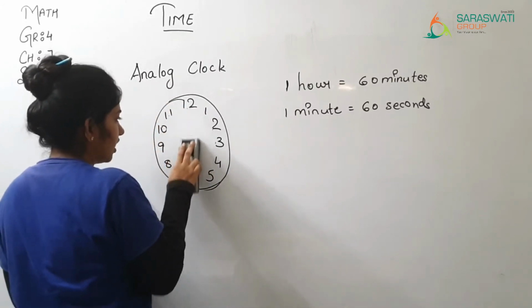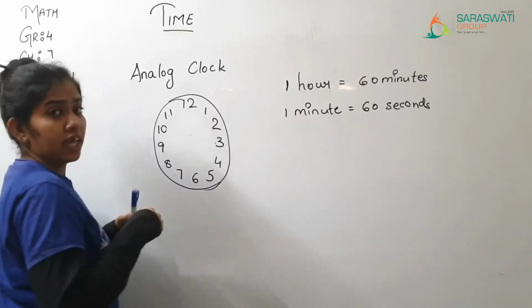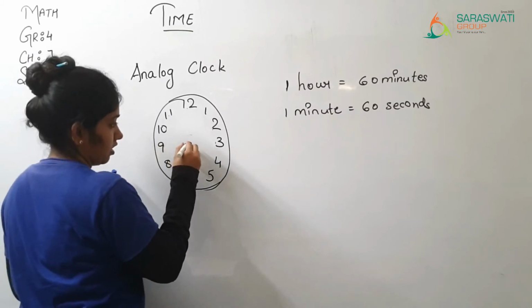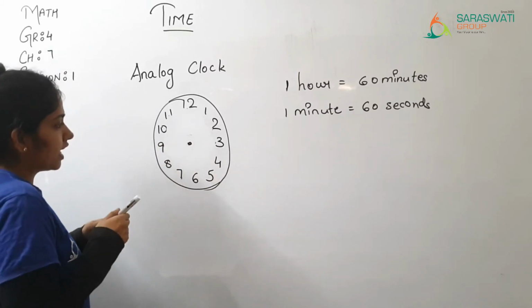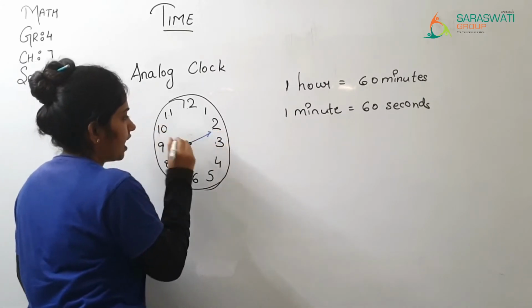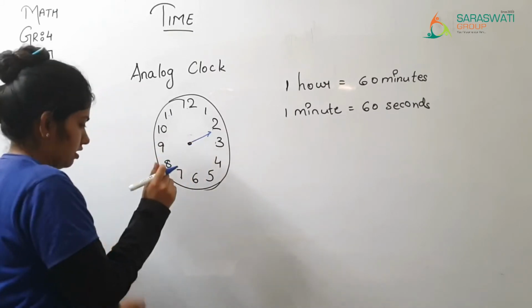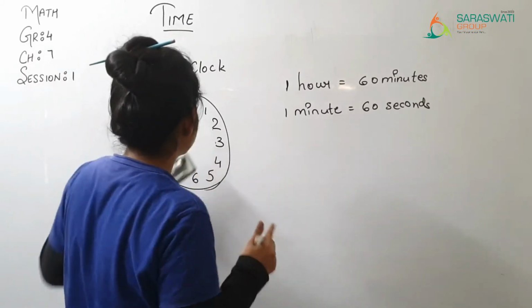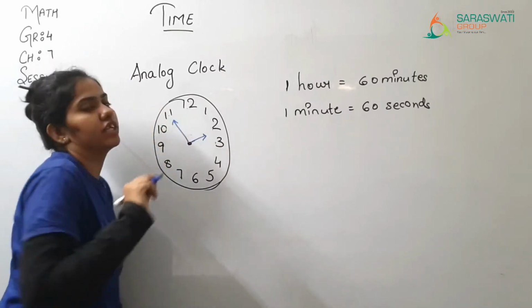Now what if this big hand is between 2 and 3 somewhat, and the small hand is between 2 and 3 and the big hand is on 11.